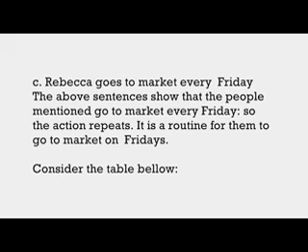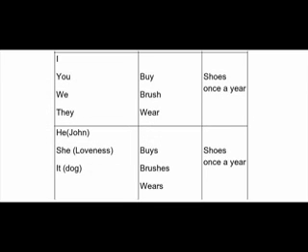Consider the table below. The first column, you have pronouns I, you, we, they, he, she, it. Or you can have names, John, Loveness, or dog, or any animal. The second column, you have the verbs buy, brush, wear, buys, brushes, and wears. That means for the pronouns I, you, we, they, the verbs don't go with an S, but for the pronouns he, she, or it, or the names, you have to add an S to the verbs.